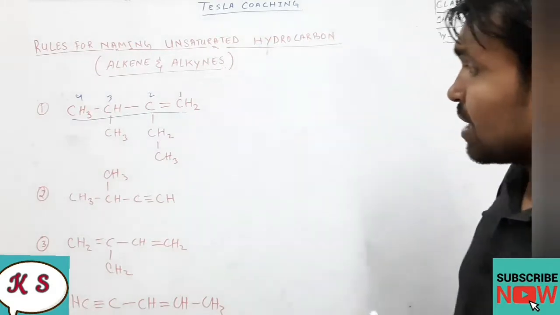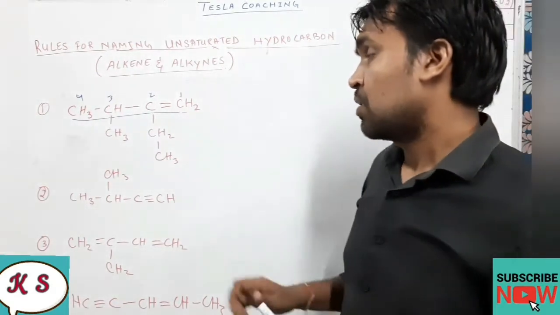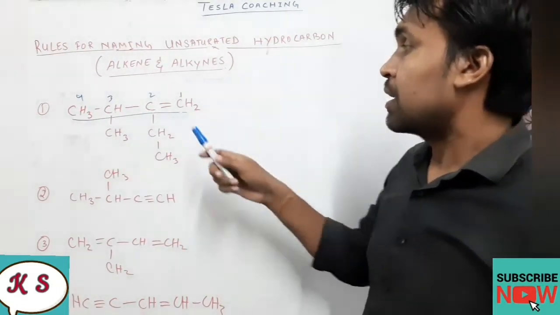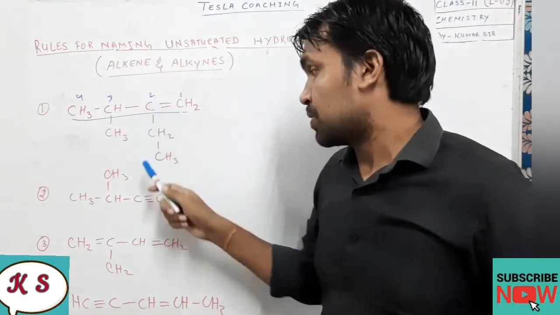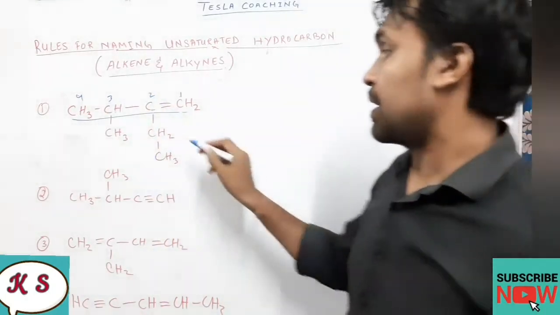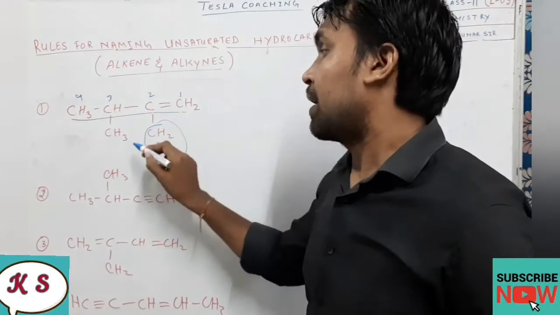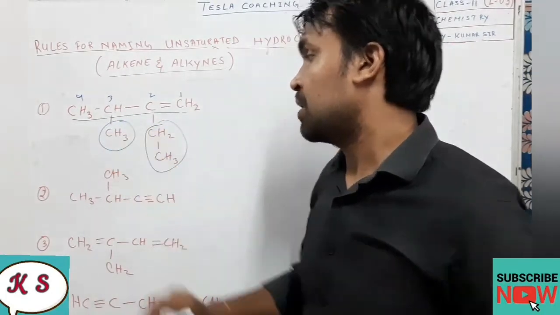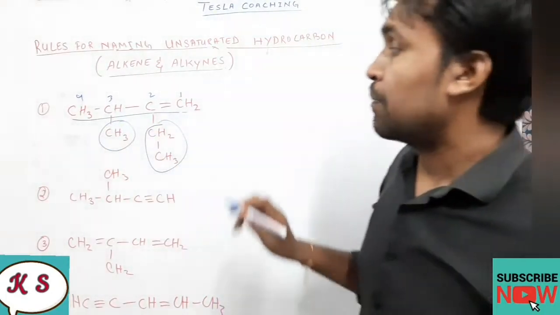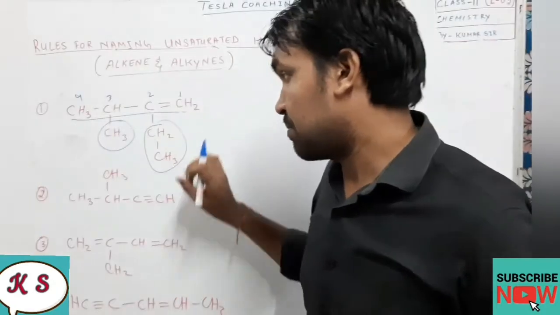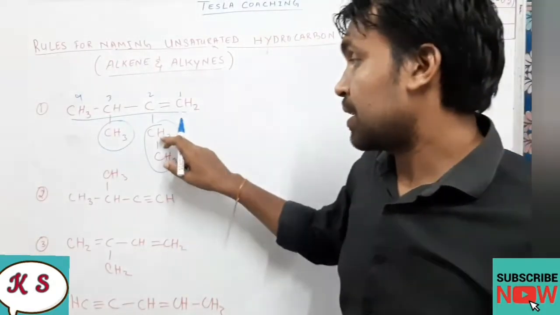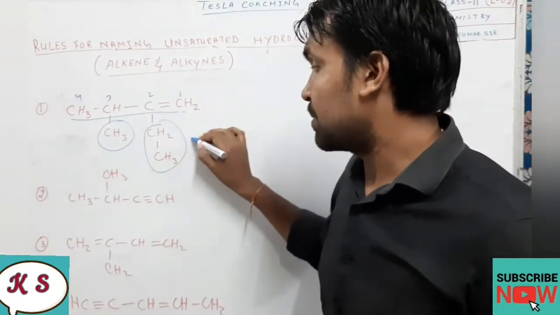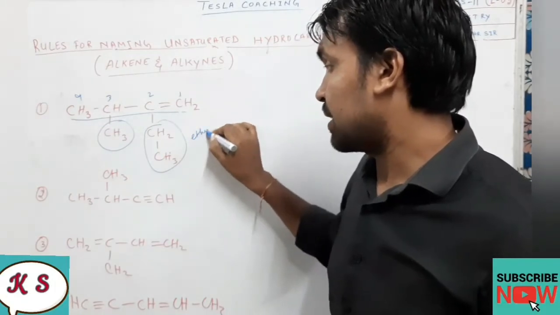Now coming to the branching. Dear students, branches are present at which positions? One branch is present at position number 2, another branch is present at position number 3. Now the branch at position number 2, how many carbons are there in the branch? 2. So 2 carbons means the name will be ethyl.